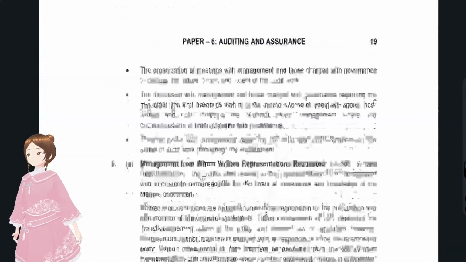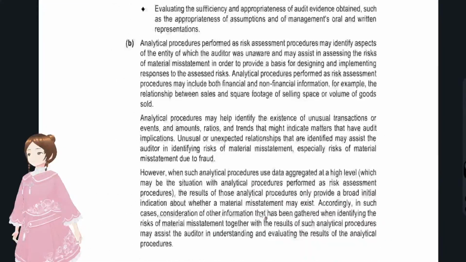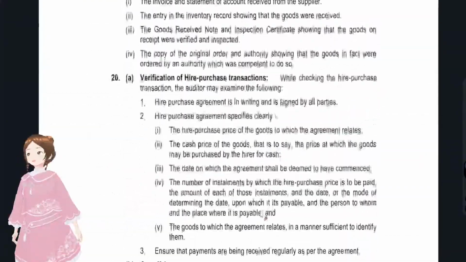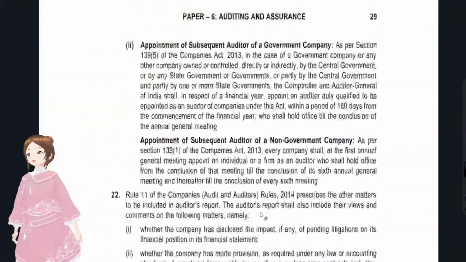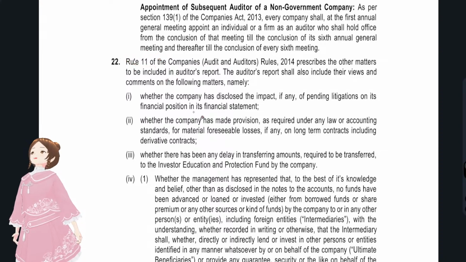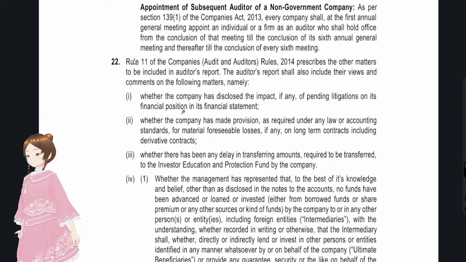That's also again a direct question. They're asking about Rule 11, and then you have to write with regards to that. Rule 11 is also a repeated question. We'll see that in our question bank also. What does Rule 11 say? Rule 11 says that these are all the things that the company has to disclose.